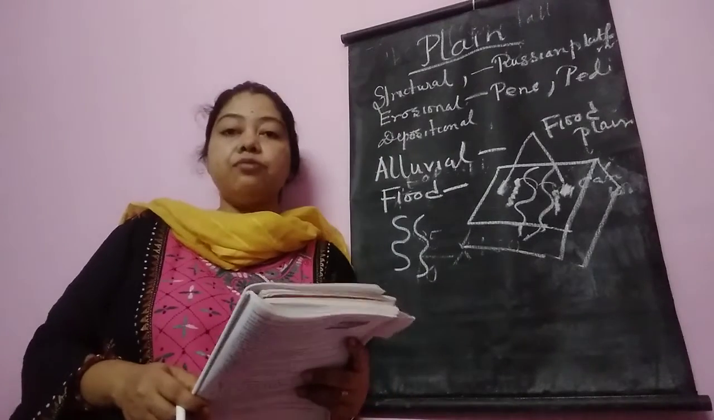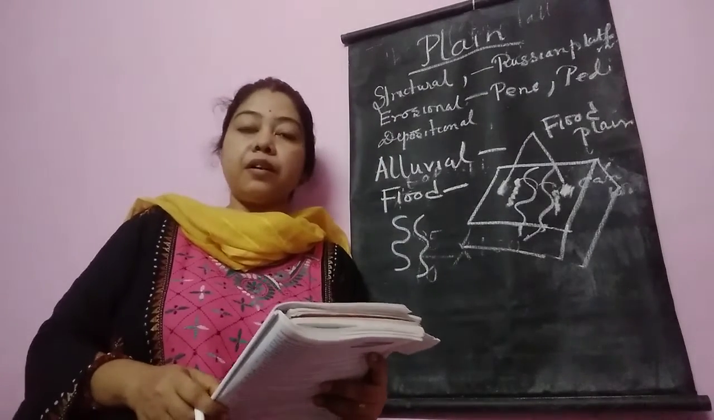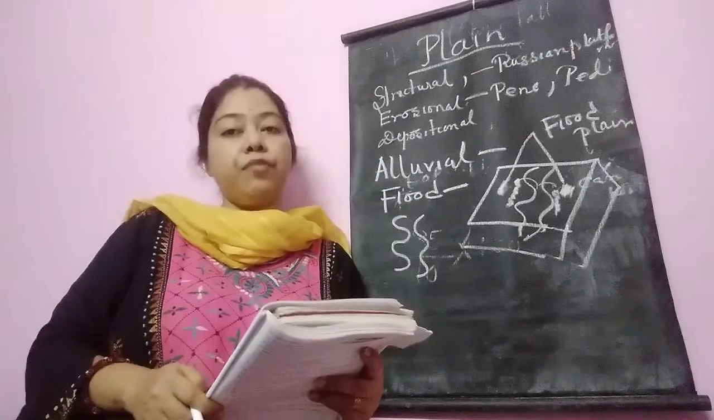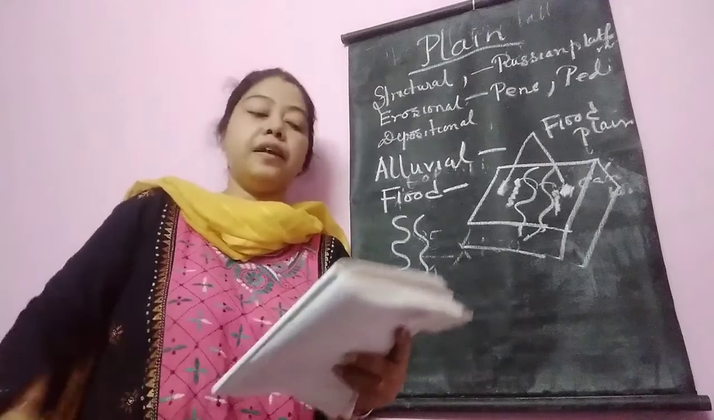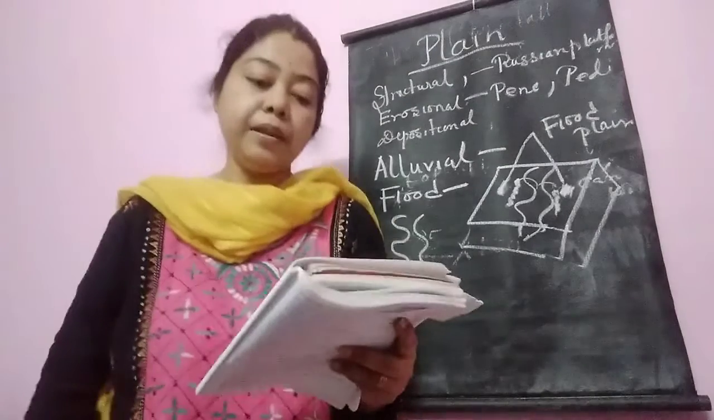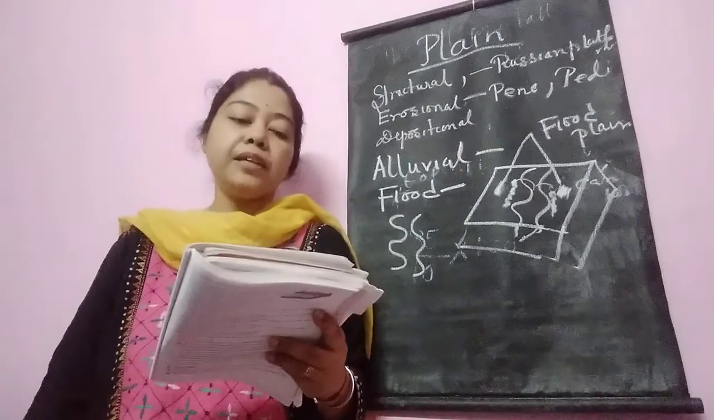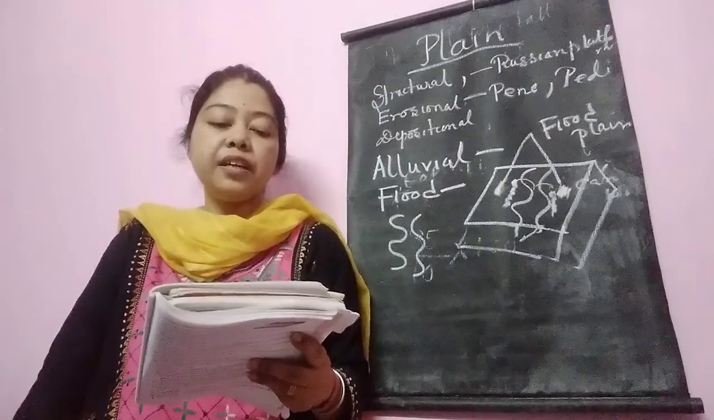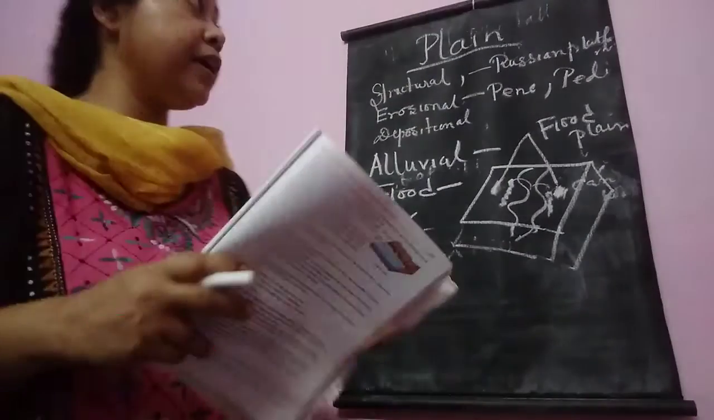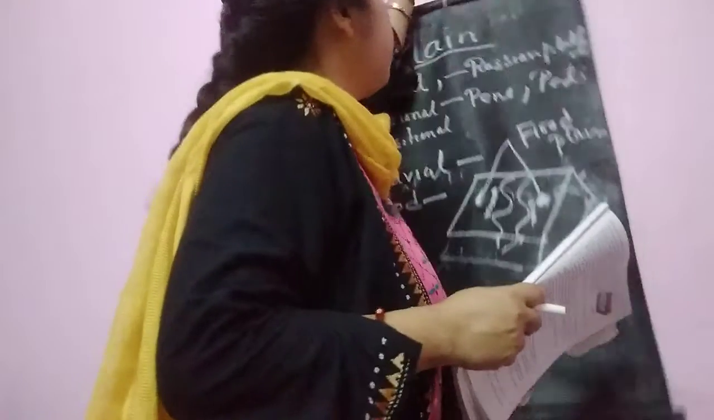Students of class 9, today we are in the concluding part of the chapter Geomorphic Processes and Landforms, and I will start from deltaic plain. The plain which is formed by the deposition of the river near its mouth is known as deltaic plain. Deltaic plains are formed at the mouth of the river, that is, at the delta region. Which is the delta region?